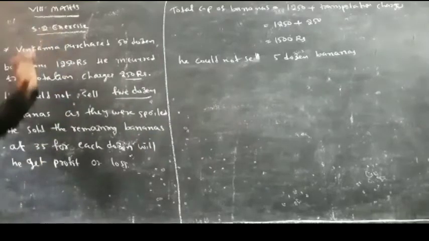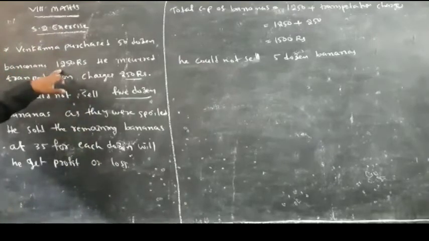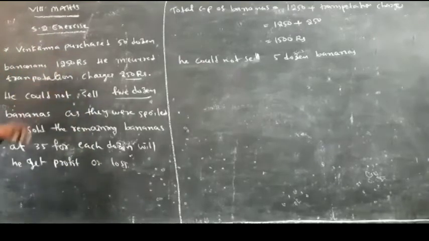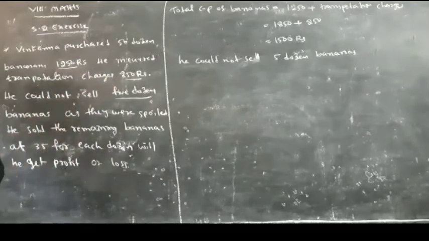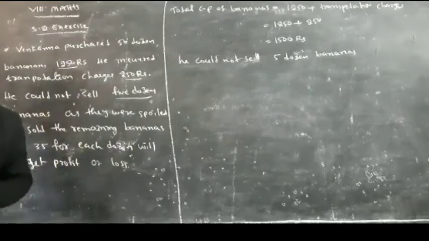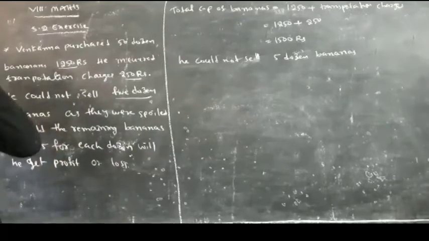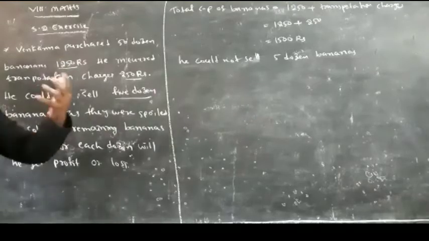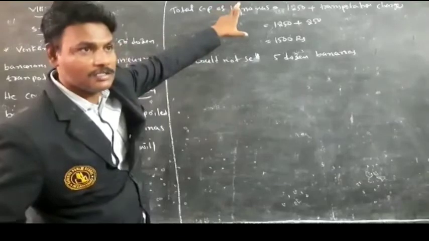So Venkana purchased 50 dozen bananas. What is the cost of the 50 dozen bananas? 1250 rupees, and transportation charges 250 rupees, and he is selling each dozen bananas at 35 rupees, but he couldn't sell the 5 dozens. Why? Because they are spoiled.